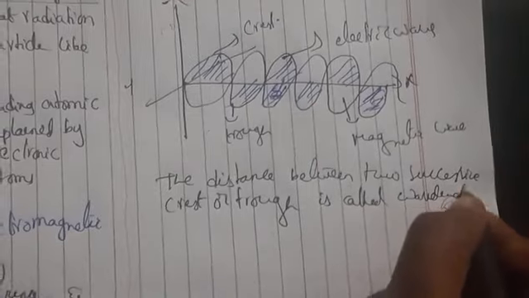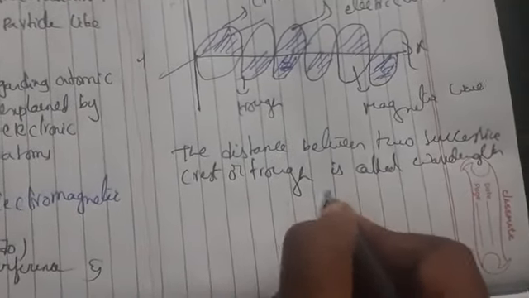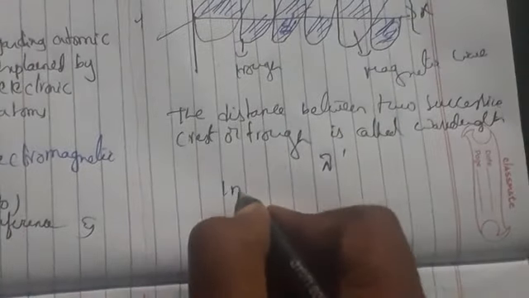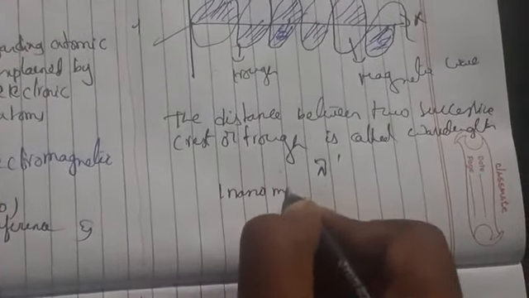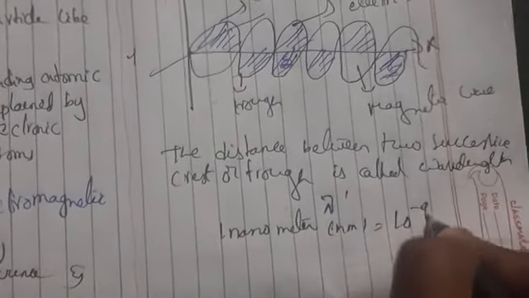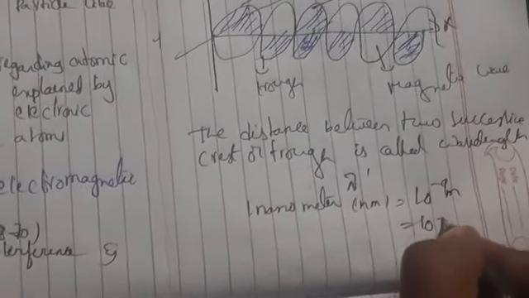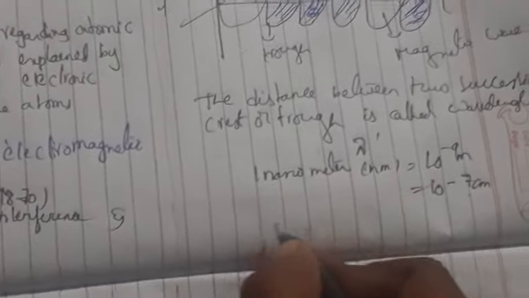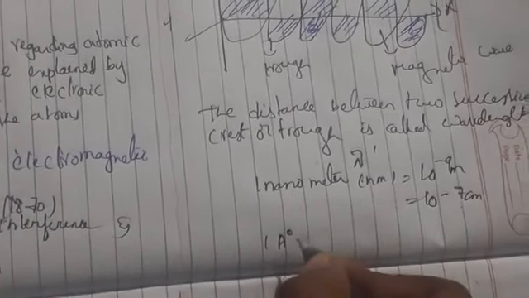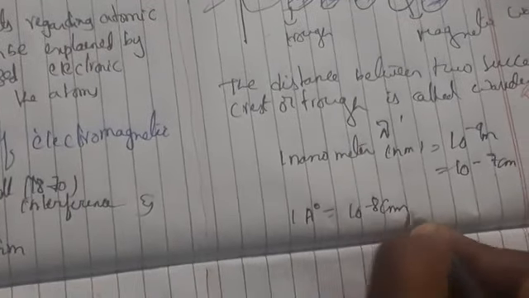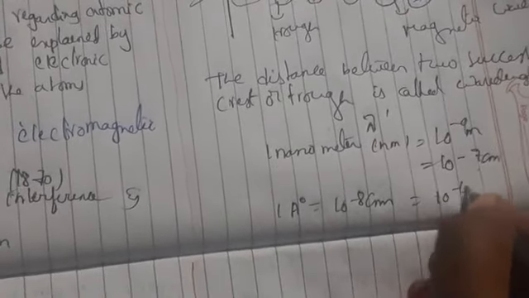Wavelength is denoted by lambda. Okay, so this is expressed in nanometers. Generally 1 nanometer, we write it as nm. 1 nanometer is equal to 10 to the power minus 9 meters, or in centimeters 10 to the power minus 7 centimeter. And it can also be written in angstroms, which gives 10 to the power minus 8 centimeter or 10 to the power minus 10 meter.